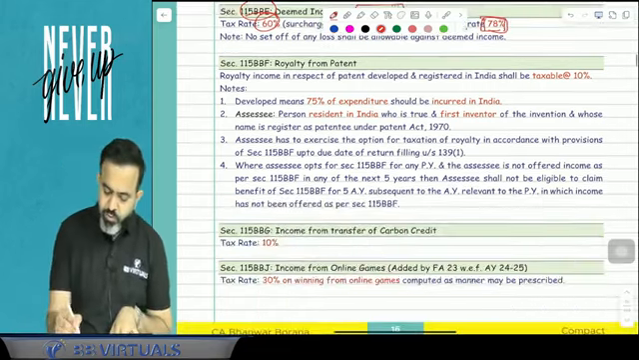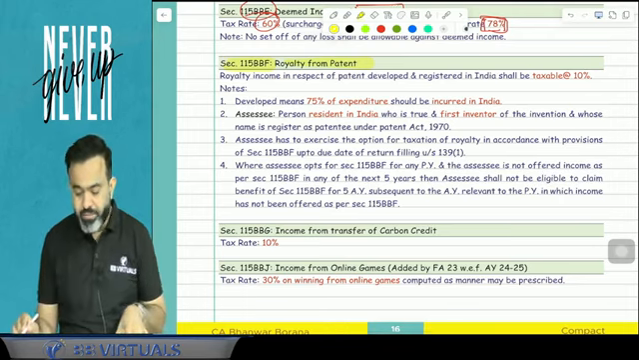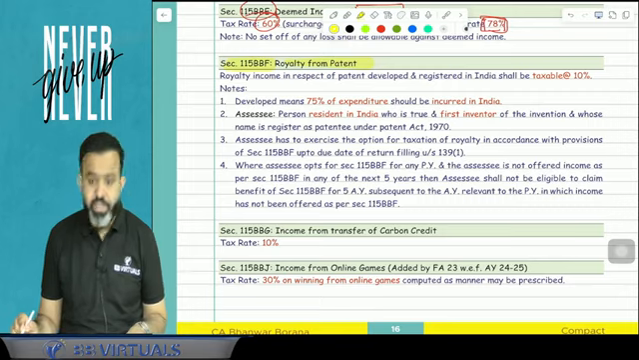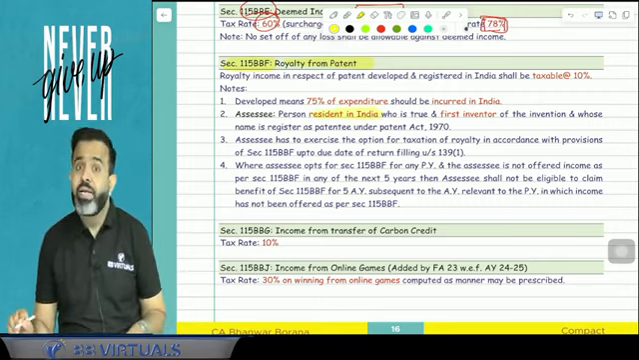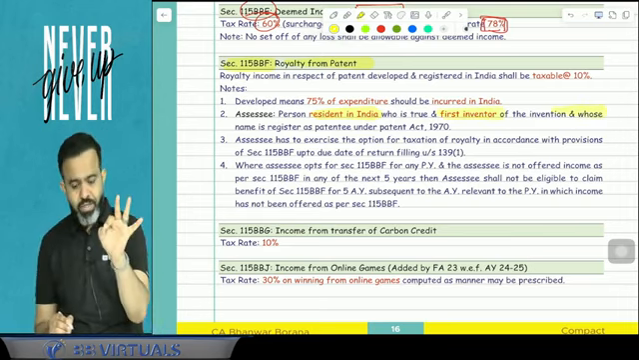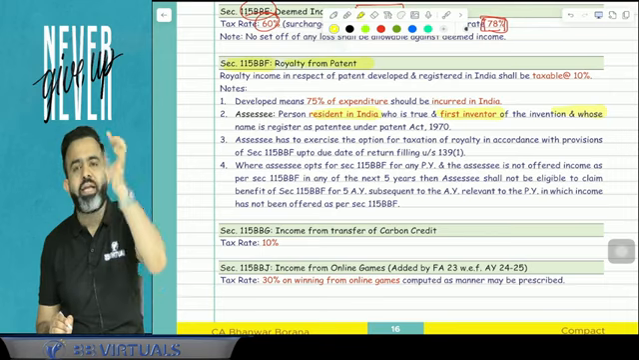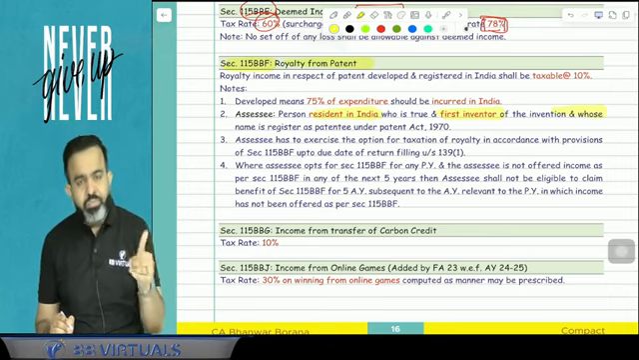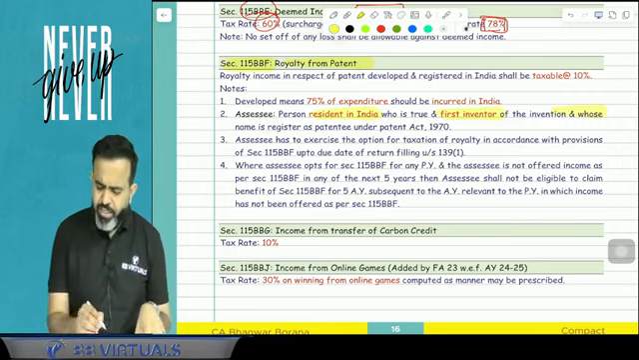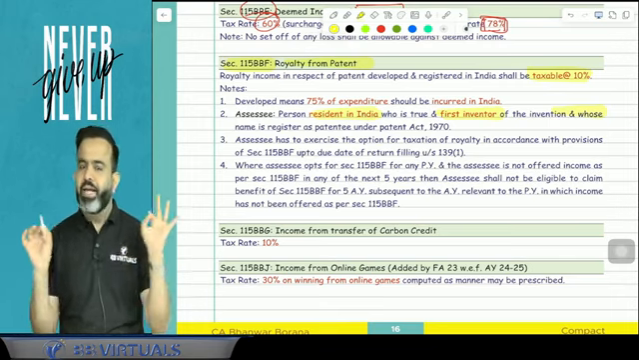Now there is one more section, 115BBF. 115BBF is related to royalty from patent. Guys, this section says that suppose any person is a resident in India, and that person invented something. That person is the first and true inventor, and after that, that invention is patented in India. And guys, if any royalty is received on that patent, then that royalty is going to be taxable only at the rate of 10%.